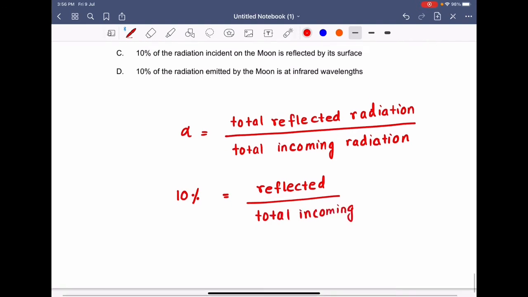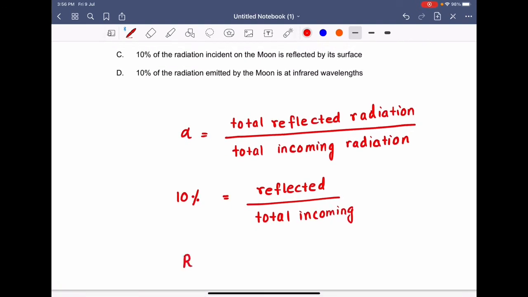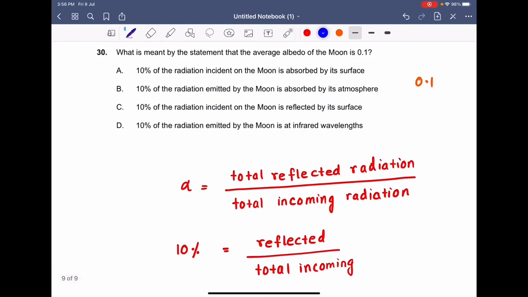So the total reflected will be equal to 10% of the incoming radiation. So that means 10% of the incoming radiation will be reflected by the moon. So the correct option to your question number 30 will be option C.